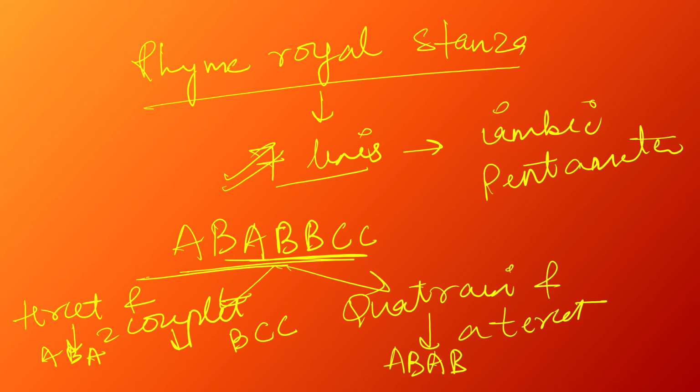Quatrain here means 4 lines. It's a group of 4 lines. Then tercet means 3 lines. Okay, B C C. This is the way the rhyme royal stanza was written.